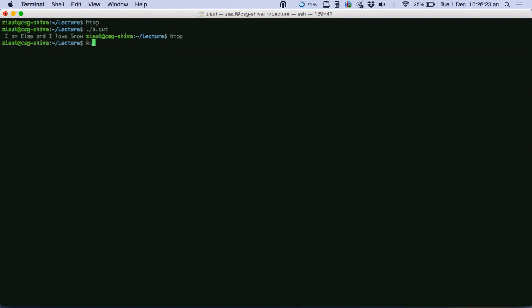So this is what this particular command does. There's a command in Linux called kill. You just say kill, and you have to give it a process ID. Once you say this, it will kill the process.